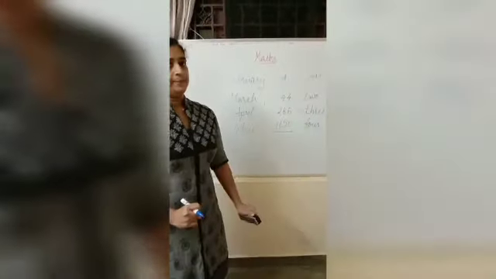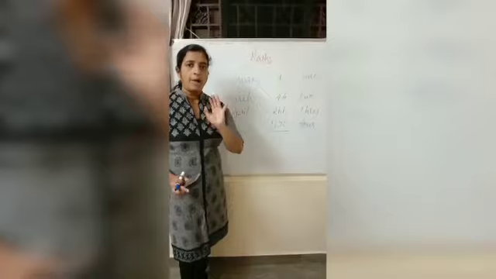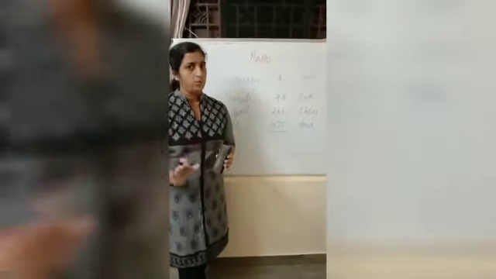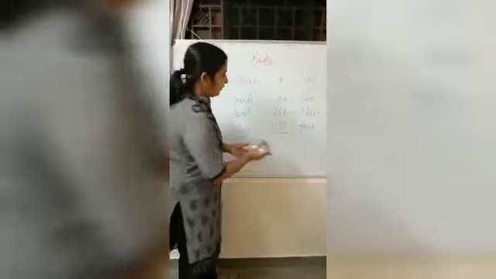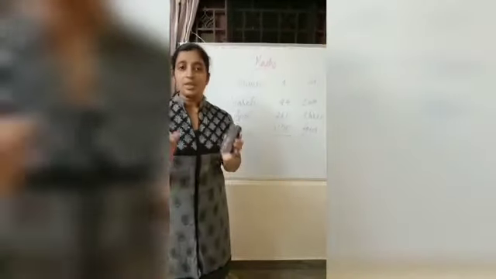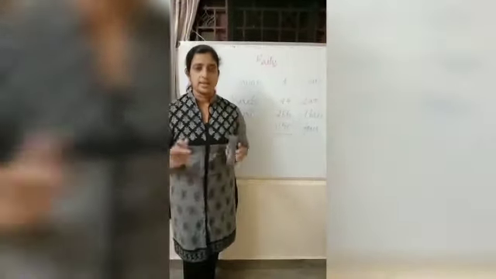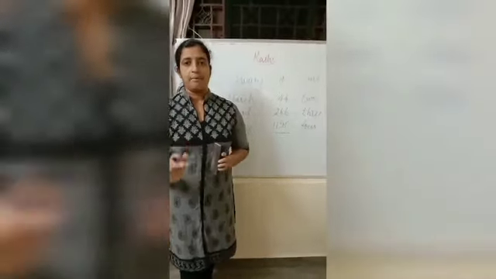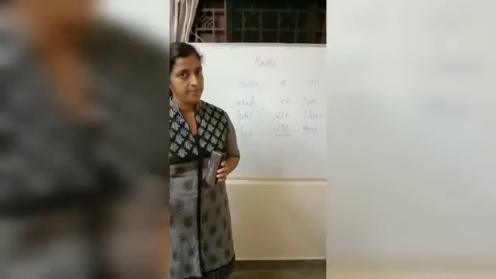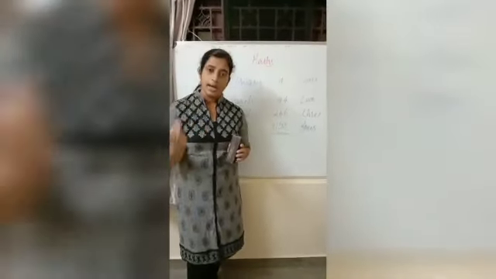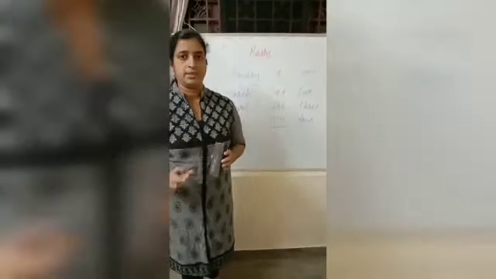We already learned 3 digit numbers, up to 999, last year. But we are not familiar with 4 digit numbers. So today in this class, we will discuss 4 digit numbers: how to write the number names as well as how to write the 4 digit numbers in digits.